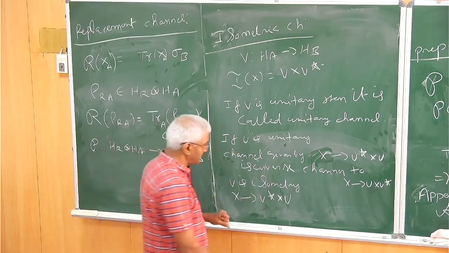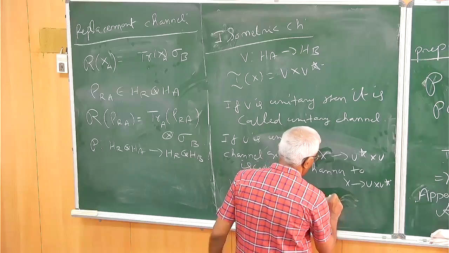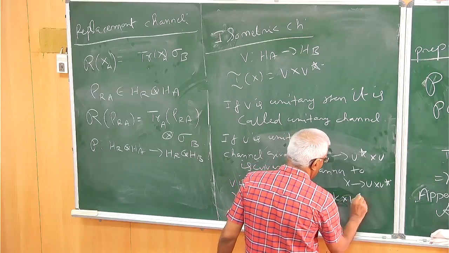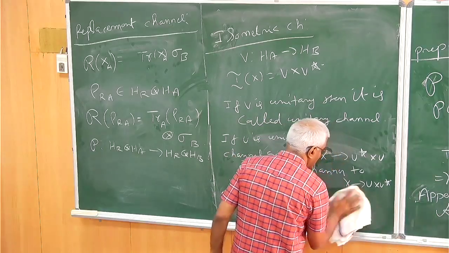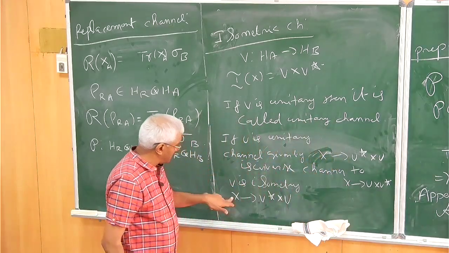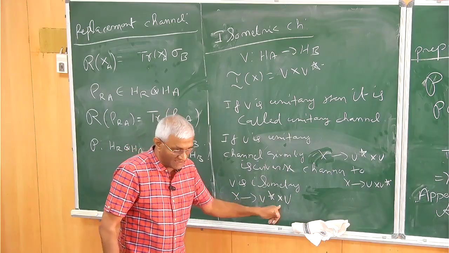For it to preserve the trace, we will need VV star. I mean, if you have something like K x K star, then K star K should be 1. Okay, that is the condition for trace preserving. This will preserve the unit, this is unital. This will preserve the identity, but this will not preserve the trace.